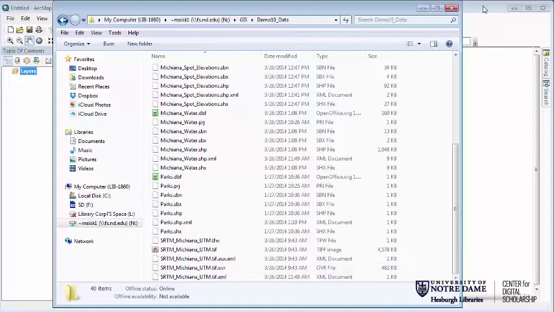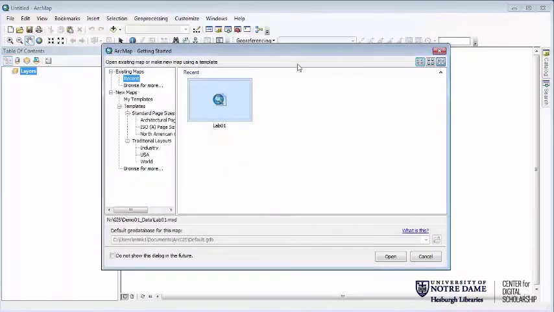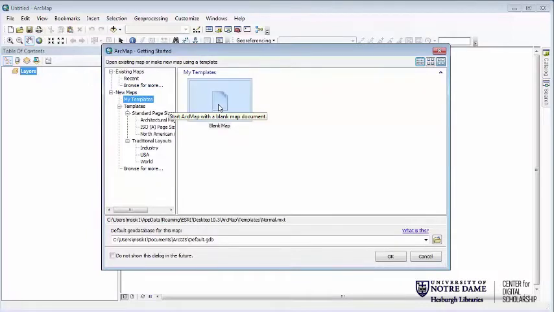So because there are lots of different data types, there's going to be lots of different little sections. So if there's only one particular thing that you're interested in, then I encourage you to go ahead and look at the demo notes and try to find that section. So go ahead and start off with a new blank map if you haven't already.